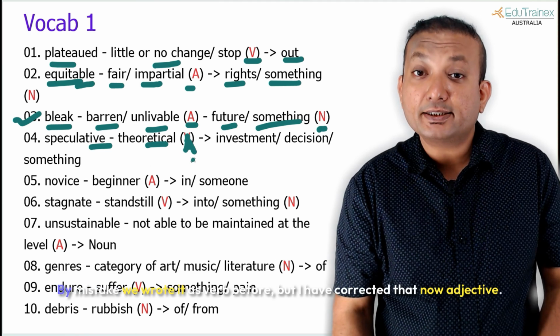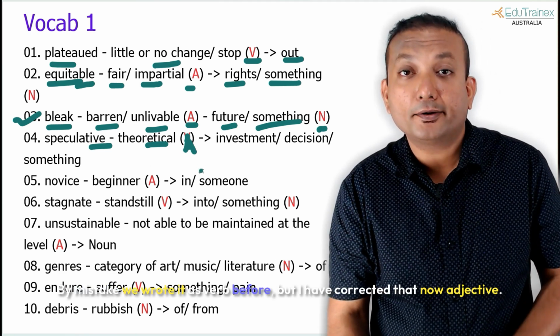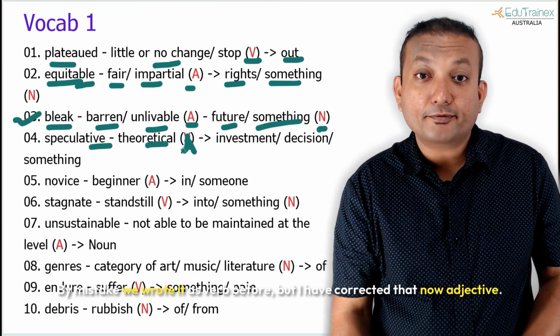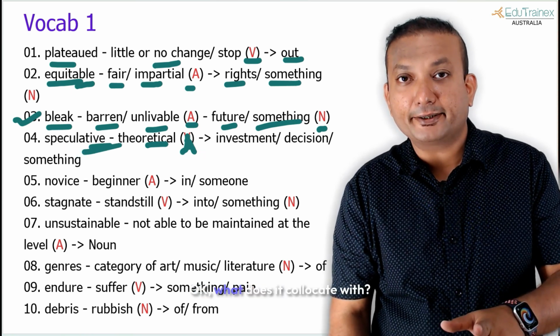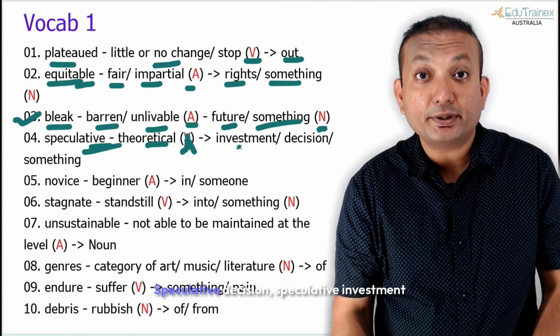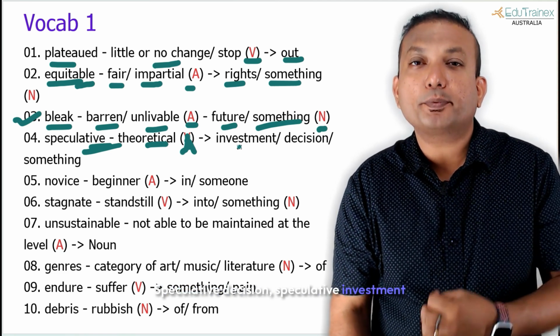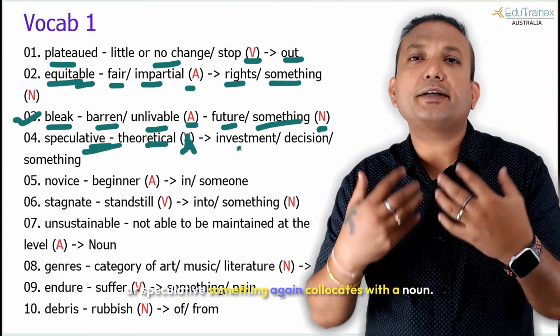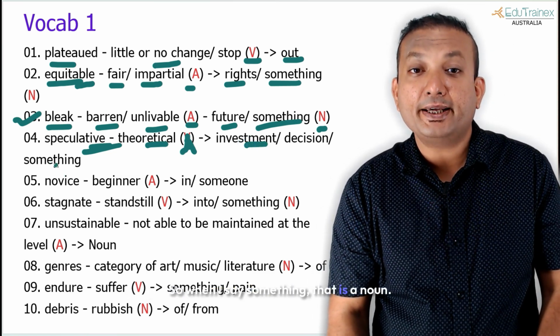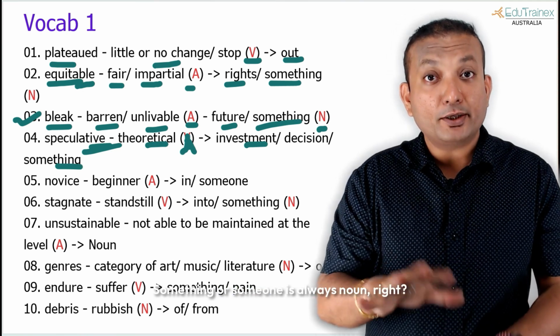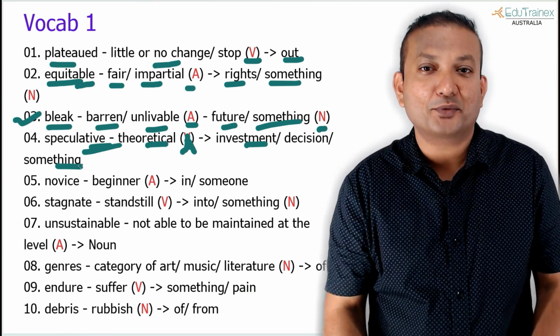Okay, so this is an adjective here. By mistake, we wrote it as a verb before, but I have corrected that now. Adjective, absolutely adjective. This is a pattern here. What does it collocate with? Speculative decision, speculative investment, or speculative something. Again, it collocates with a noun. So when I say something, that is a noun. Something or someone is always a noun, right?